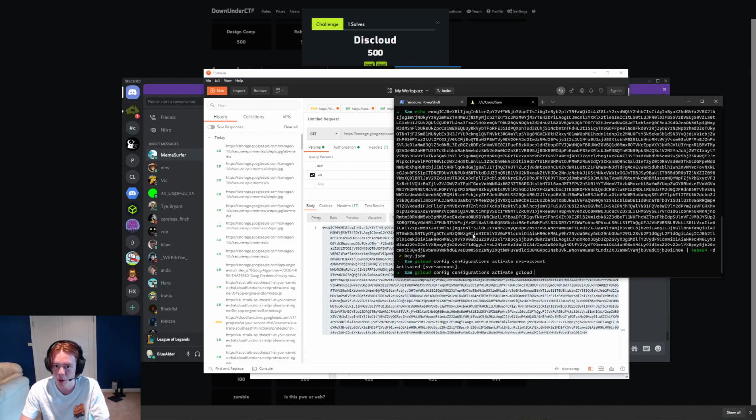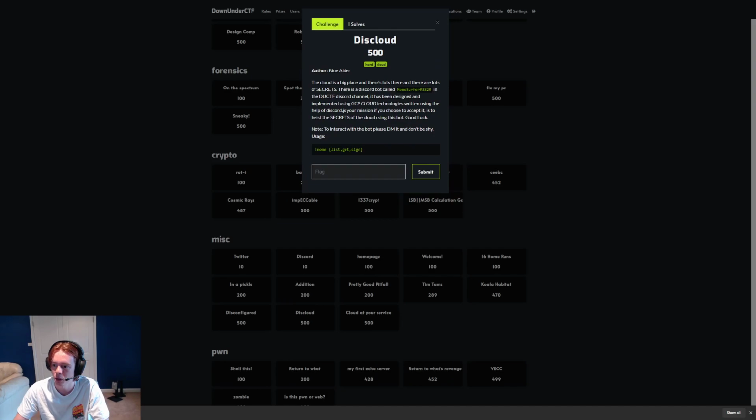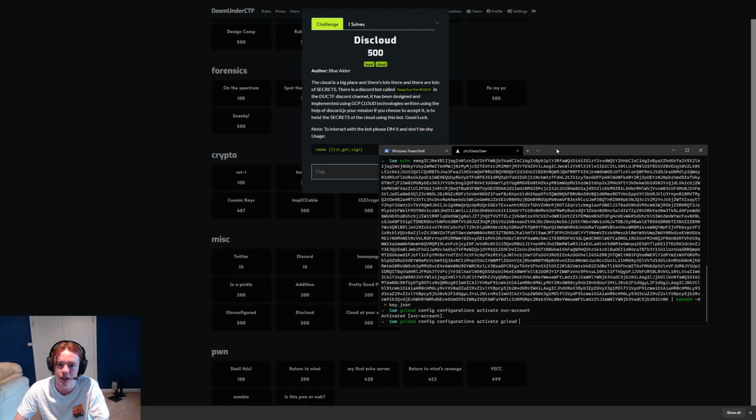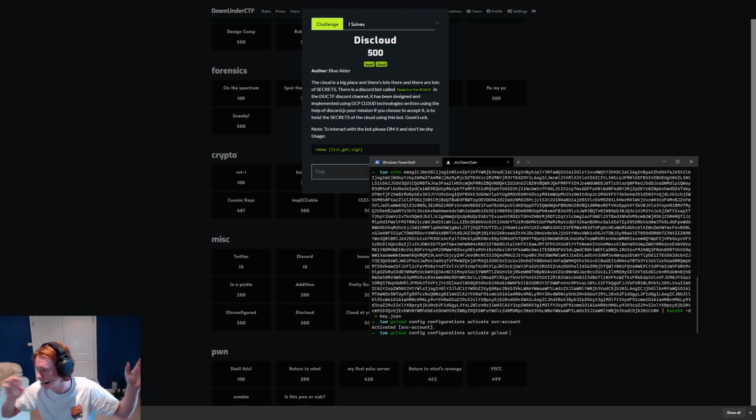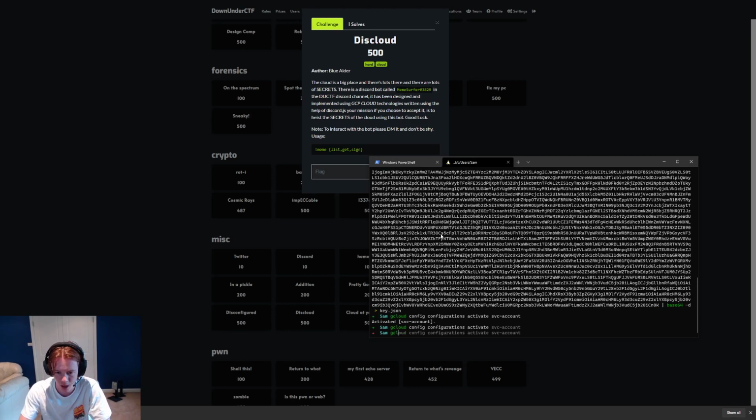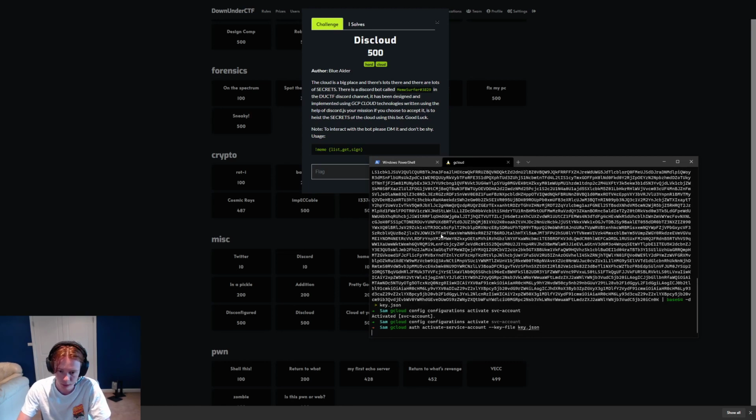Remember, the initial problem was talking about how there are secrets in the cloud, and you're supposed to heist the secrets to get the flag. I'm going to run gcloud auth activate-service-account, and I believe I called it key.json. This is going to set up my gcloud configuration to use the service account. We'll give it a moment while it does that.